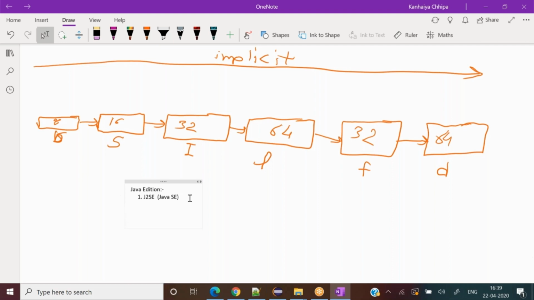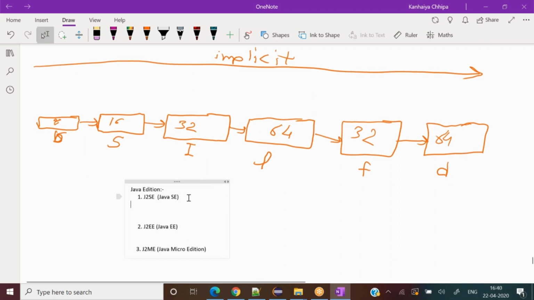First one is Java SE. Second one is J2EE, this is Java Enterprise Edition, only EE we write. And third one is J2ME, or we say Java Micro Edition.